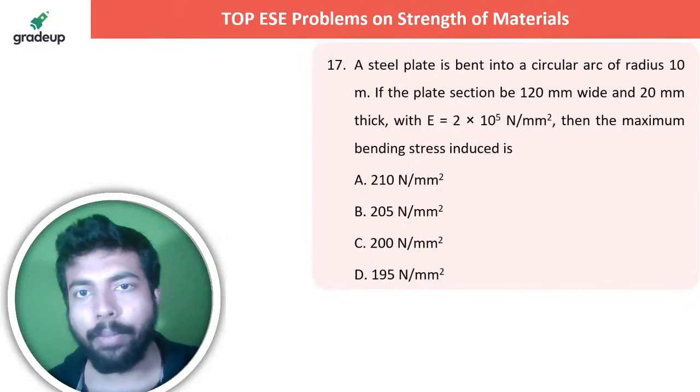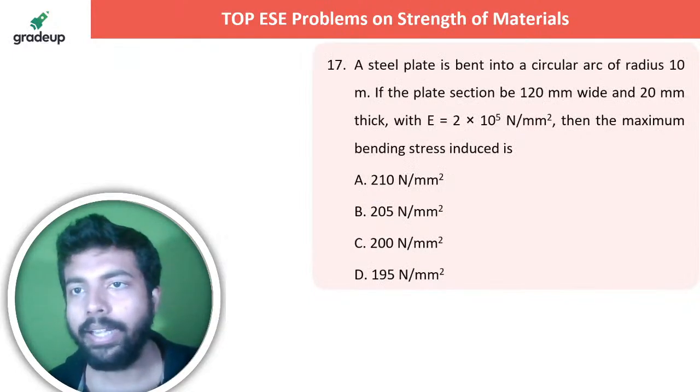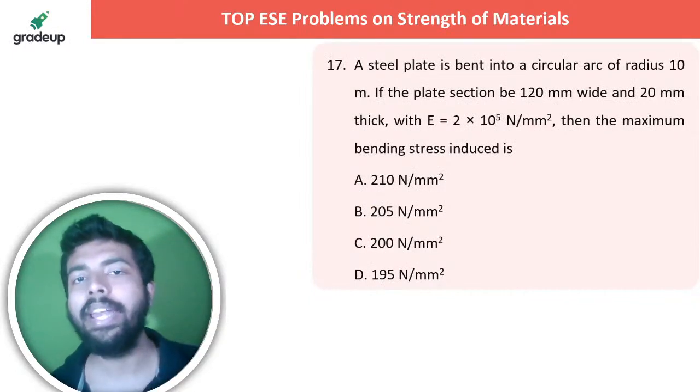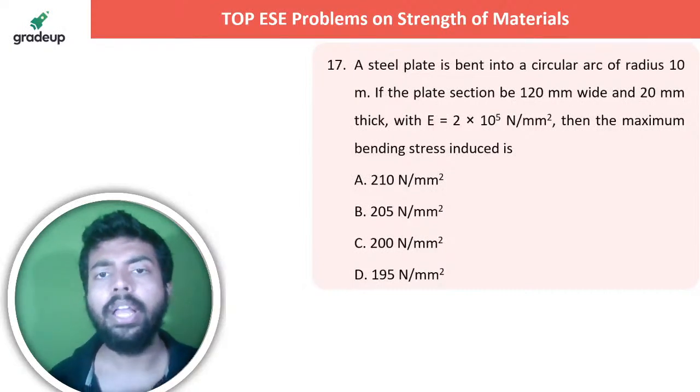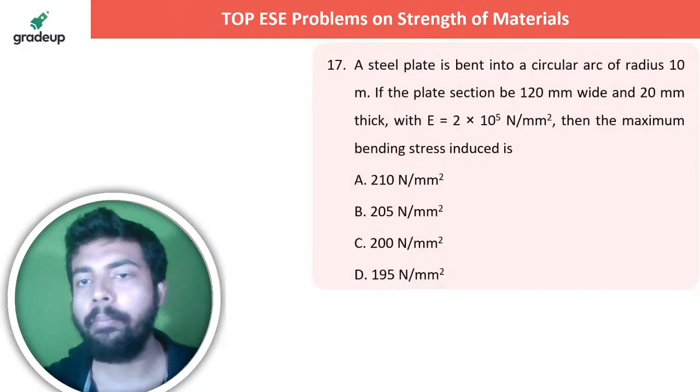The next question is, up on your screen, a steel plate is bent into a circular arc of radius 10 meter. The plate section is 120 millimeter wide and 20 millimeter thick with E equal to this, and the maximum bending stress induced is.